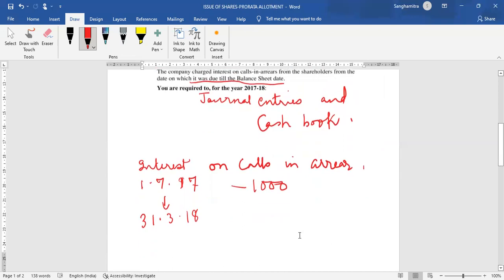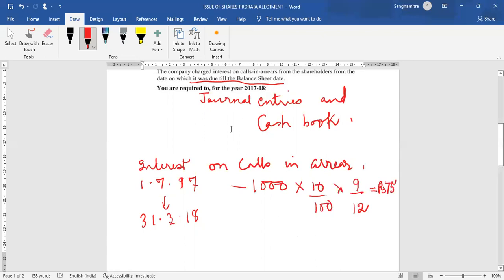So how much interest will have to be paid? At the rate of 10% for how many months? From 1st July to 31st March. So July, August, September, October, November, December, January, February, March, till the end of March. That makes it 9 months into 9 by 12. If you work this out, then it should work out to rupees 75.